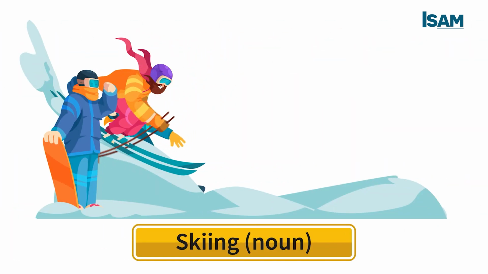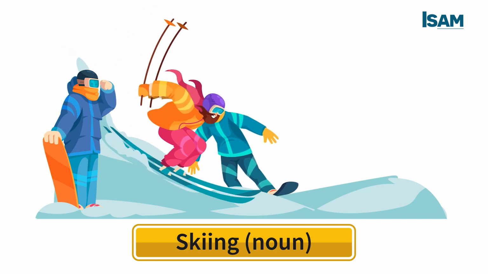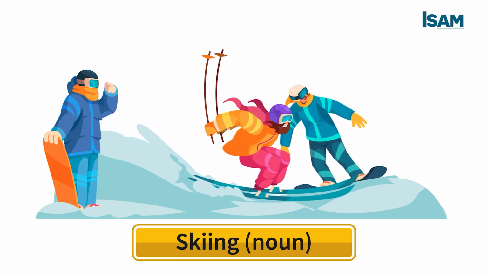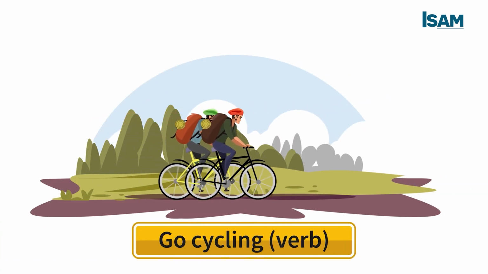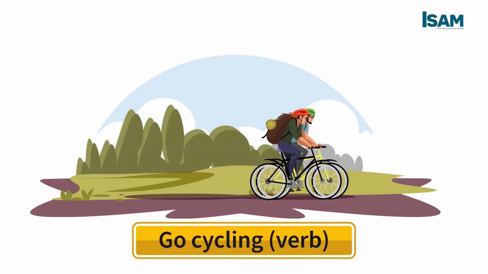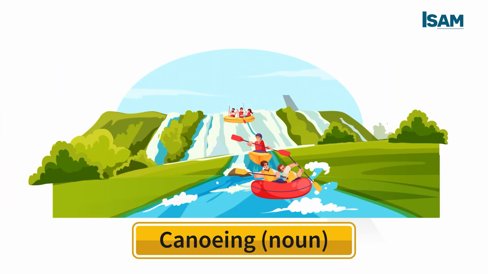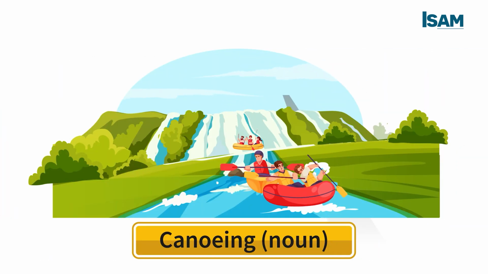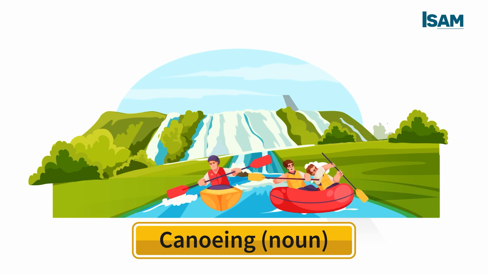Skiing, the sport or activity of moving over snow on skis. Go cycling, the sport or activity of riding a bicycle. Canoeing, the activity of paddling a light, narrow boat.